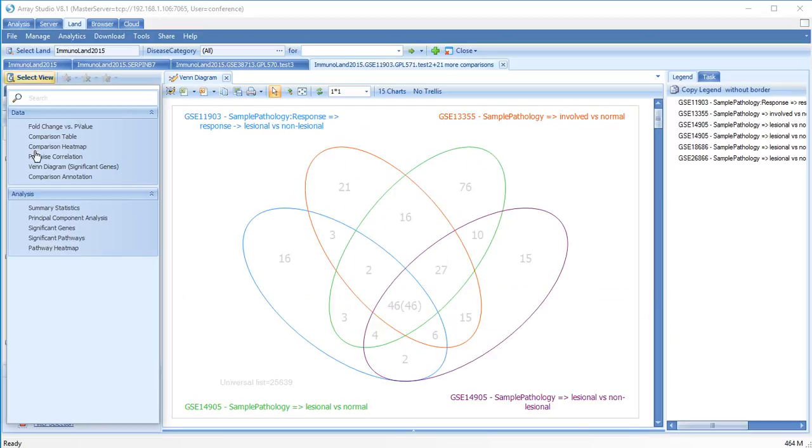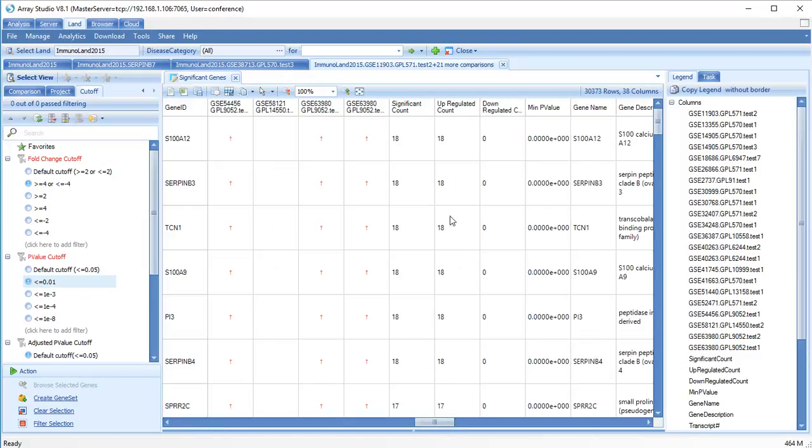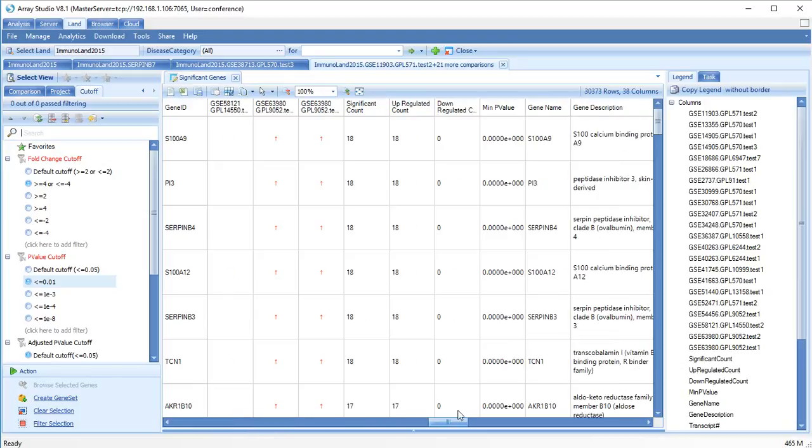For example, the significant genes view displays the full list of all genes, with the number of selected comparisons in which each gene's expression is significantly different. Let's sort on the number of comparisons in which these genes were found to be upregulated. We can see that a number of genes are consistently upregulated in these comparisons. Let's make a gene set from these.